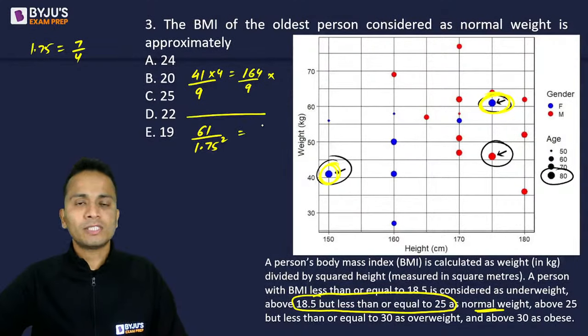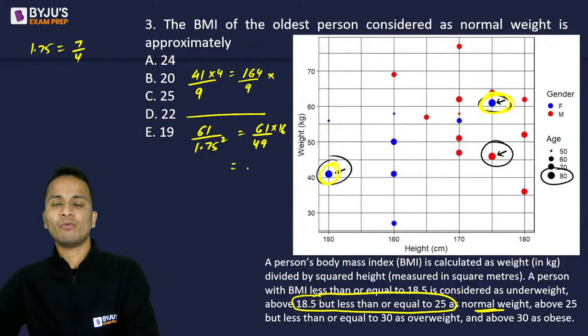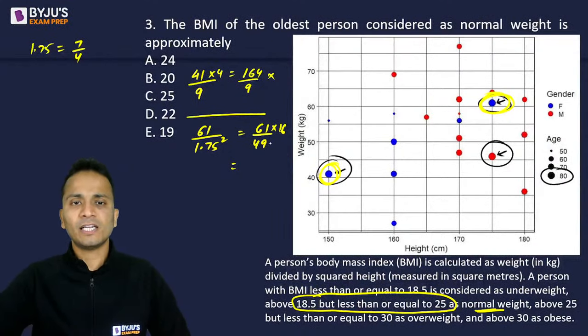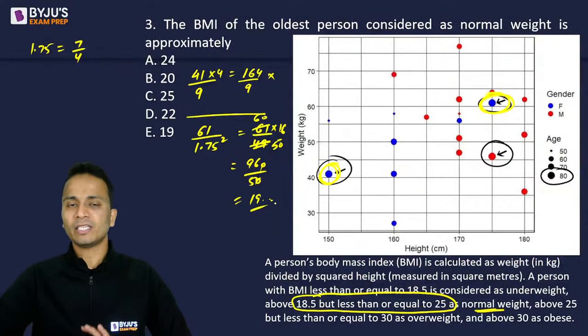So 61 upon 49 into 16 is the calculation that we'll have to make. अब 49 को अगर मैं approximately 50 कंसिडर कर लेता हूं और इसको 60 कंसिडर कर लेता हूं, so 960 upon 50 and ये आ रहा है 19 point something, right?